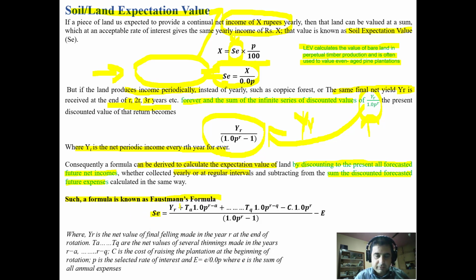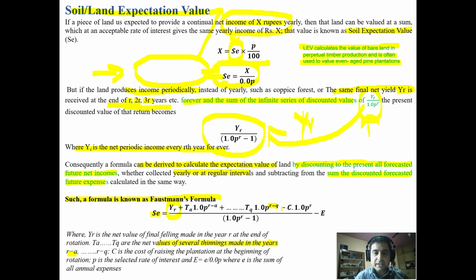Soil expectation value is, as we already said, YR discounted as an infinite series, meaning YR divided by 1.0P^R minus 1. Then TA into 1.0P raised to power R minus A is the value of thinnings made in the year R minus A, followed by R minus B, R minus C, R minus D, up to R minus Q. These are the values of several thinnings, yield from the thinnings, so we are adding them.